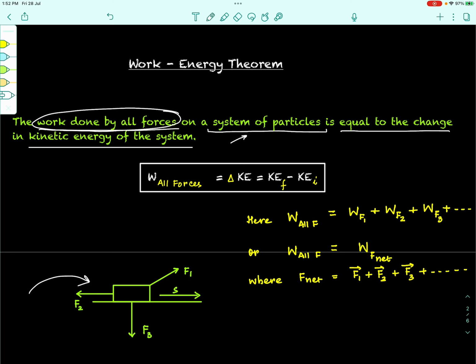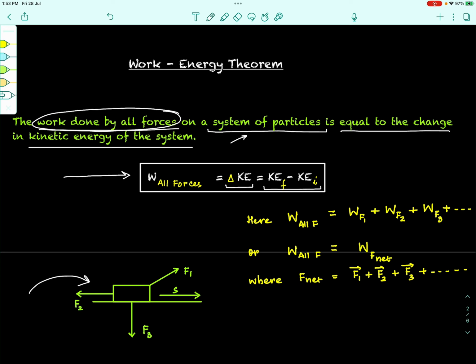See carefully, the mathematical expression for the work energy theorem is that the work done by all the forces is equal to the change in the kinetic energy of the system, which is the final kinetic energy minus the initial kinetic energy of the system.